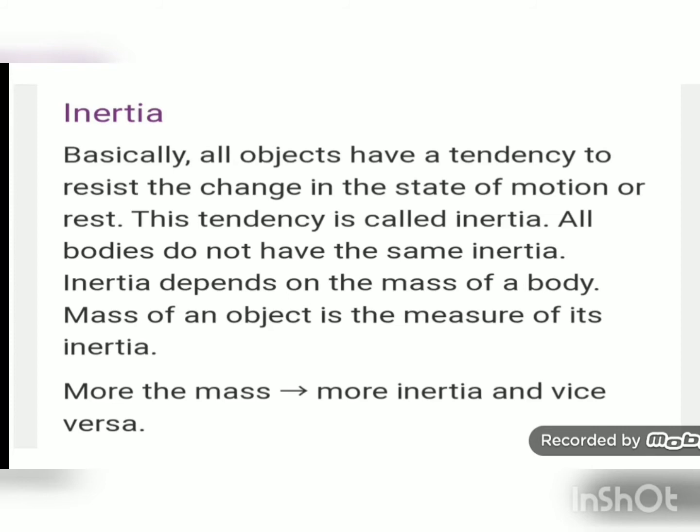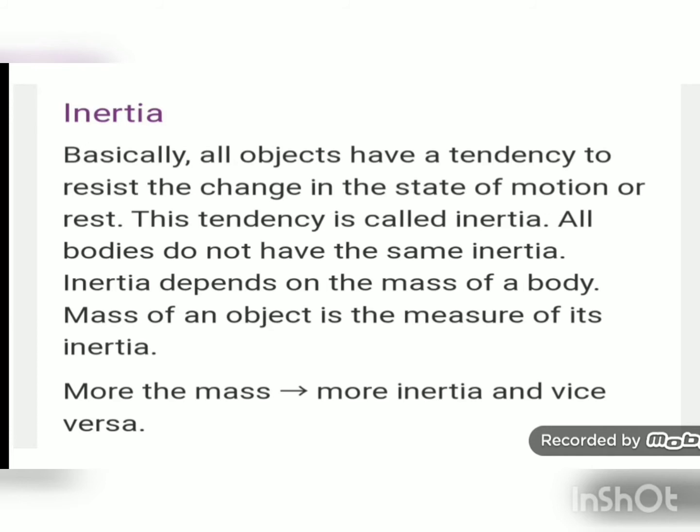But if you imagine the mass of a truck, it is much higher than the ball, and so if you kick a truck, it will not change its state of rest. It will resist the change of state, and so we can say that inertia depends upon the mass of an object.